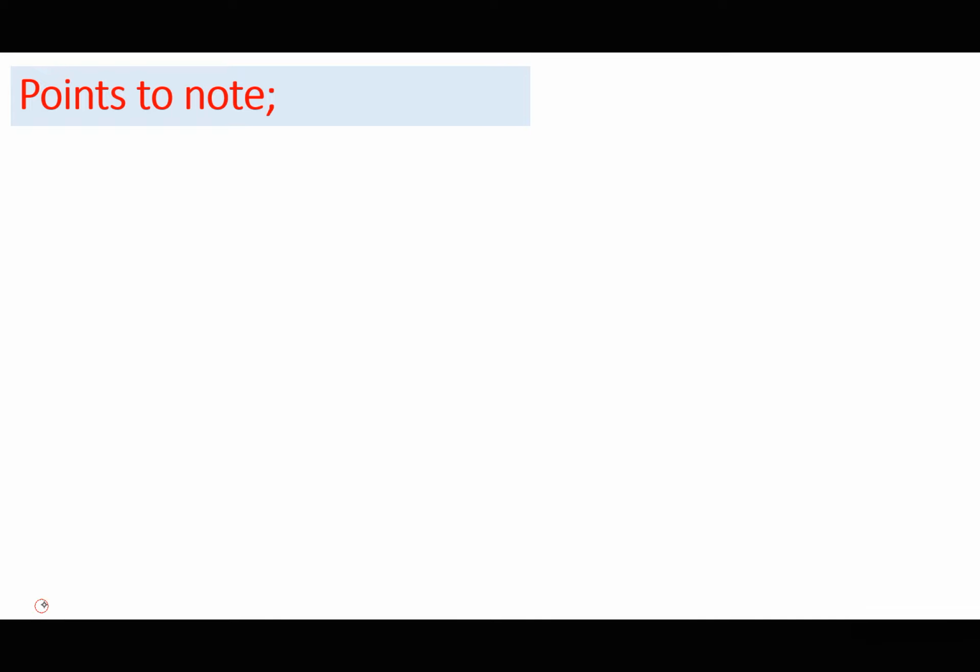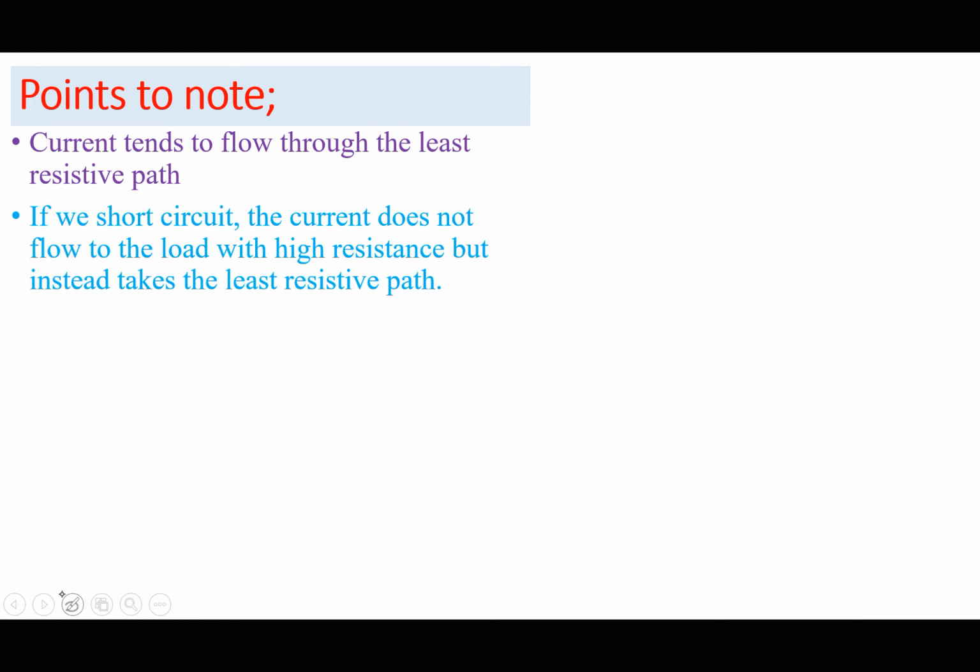So I want you to also note that current tends to flow through the least resistive path. That means if we cause a short circuit, the current does not flow to the load with high resistance, but instead it takes the least resistive path. I always ask my students, would you prefer to be a billionaire without going to school? And their answer is always yes, because everyone prefers to take the least resistive path.